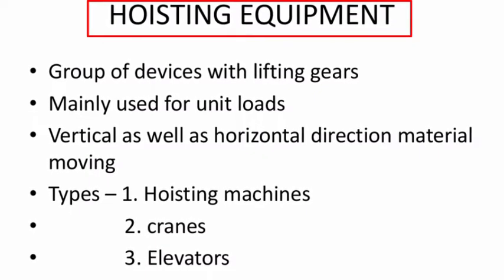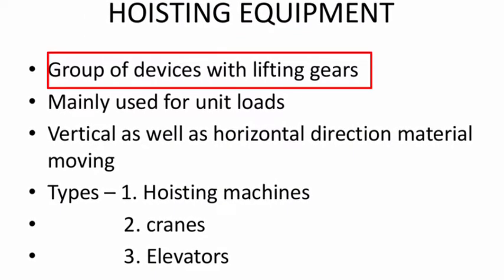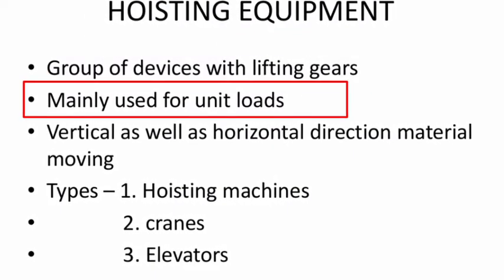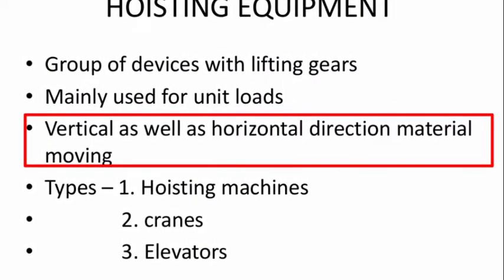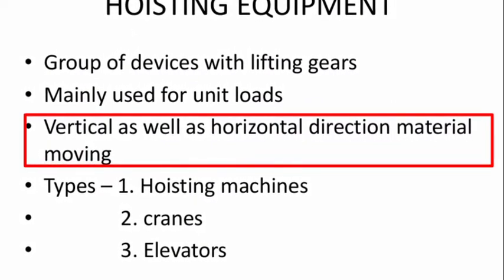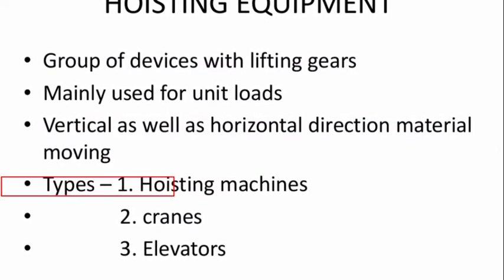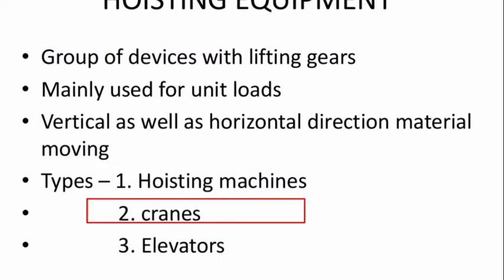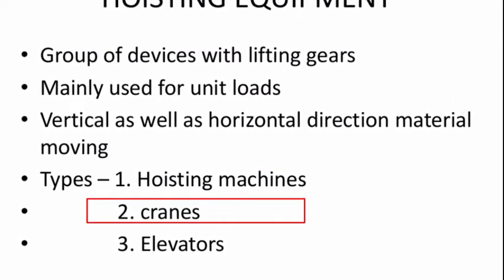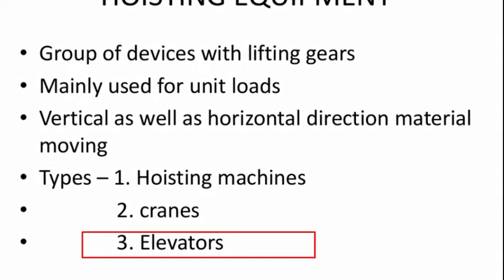Hoisting equipment is a group of devices with lifting gears, mainly used for unit loads. It is used for vertical as well as horizontal direction material moving. Types of hoisting equipments are: 1. Hoisting machines. 2. Cranes. 3. Elevators.